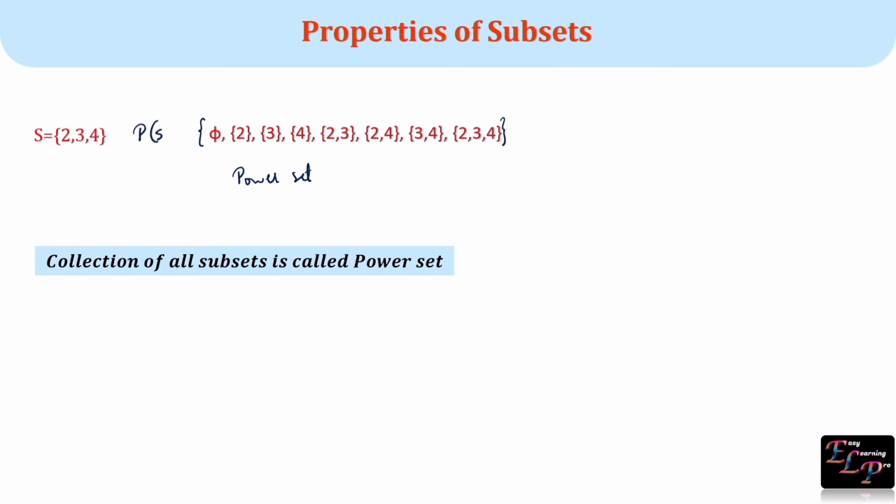Here the name is S, so P of S is equal to the set of all the subsets. Since the power set contains all the subsets, the number of elements of a power set will be given by 2 power m.